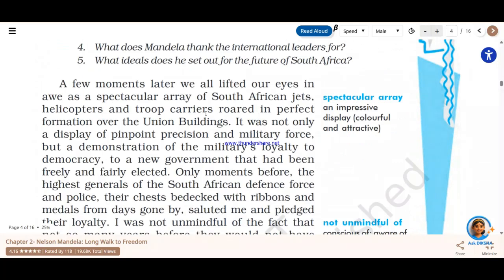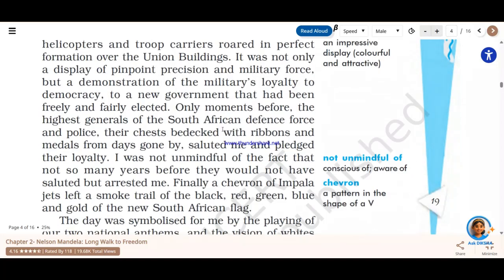A few moments later, we all lifted our eyes in awe as a spectacular array of South African jets. In this paragraph, basically he is talking about how the ceremony was held, how the ceremony was beautified, and he also talks about the generals, the police officers, those who not very long ago had actually arrested Nelson Mandela. In the past, when Nelson Mandela rose as a freedom fighter, he was caught by the same generals, those who were saluting him at this point of time.